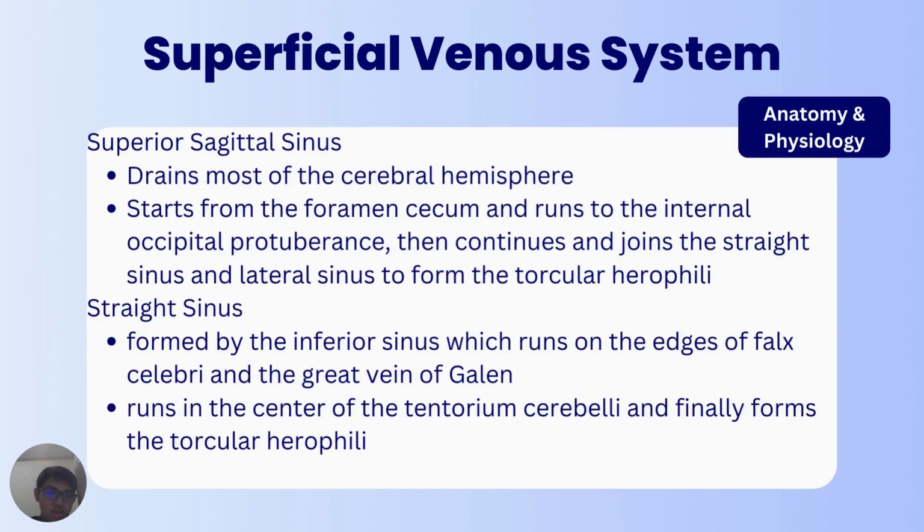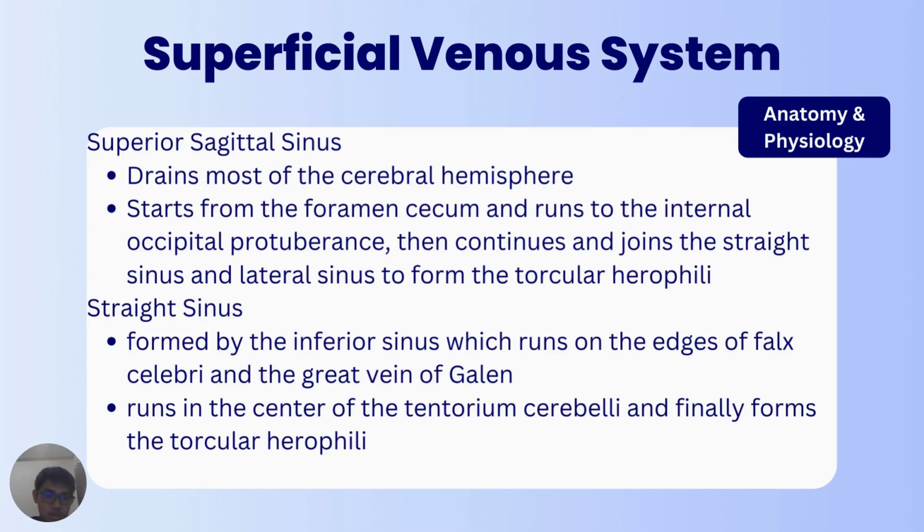Now I'm going to explain about the superior sagittal sinus. The superior sagittal sinus drains most of the cerebral hemisphere, and it starts from the foramen cecum and runs to the internal occipital protuberance, which then continues and joins the straight sinus and lateral sinus to form the torcular herophili.